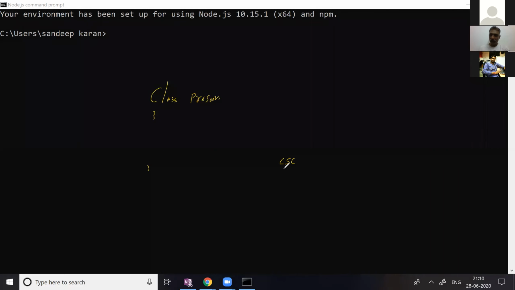CSC is a class within the Tasks namespace, the Tasks namespace is within the Build namespace, and the Build namespace is within the Microsoft namespace.